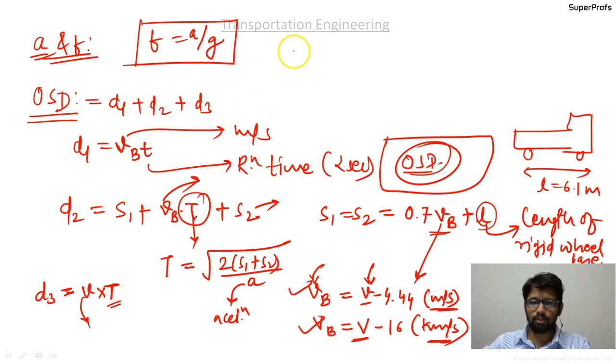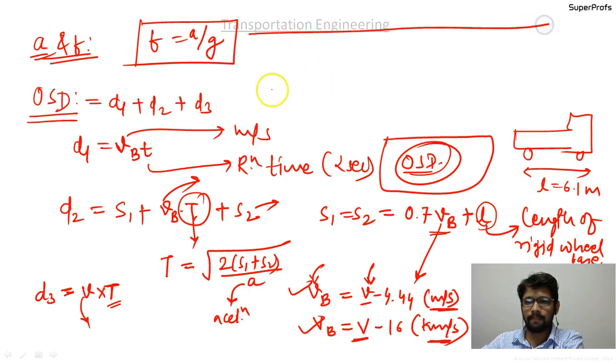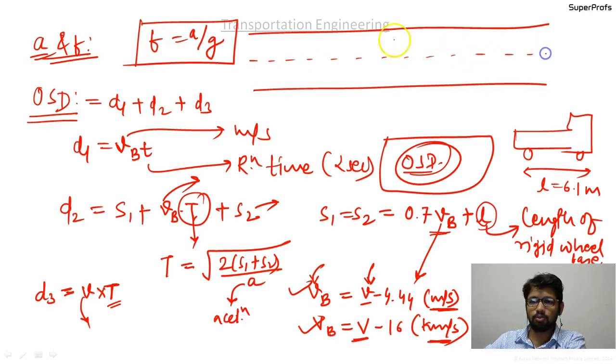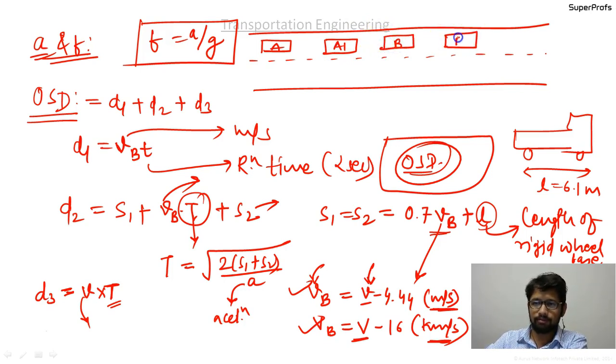For clarity, if you remember this diagram of a two-lane road, where there is a vehicle A here, A1, the same vehicle at a different position, vehicle B1, here it is A2, position A2, and here it is C2, and here it is C1.